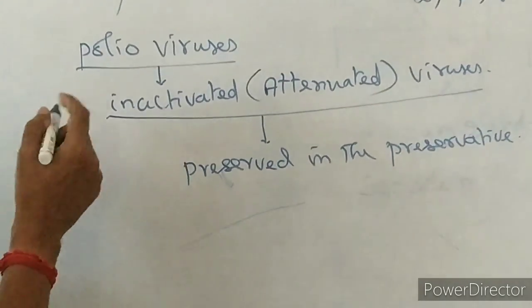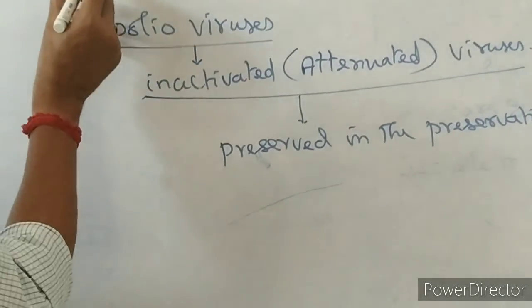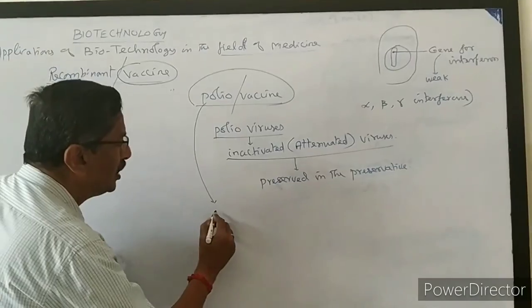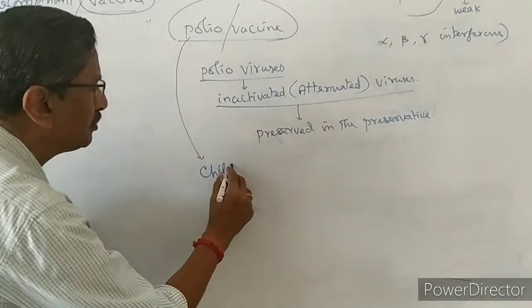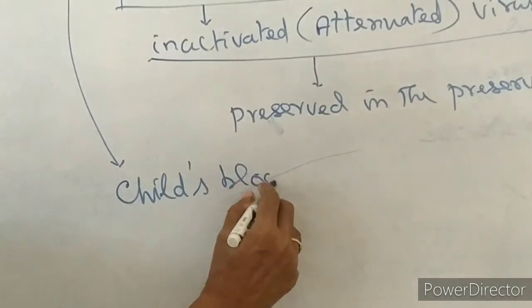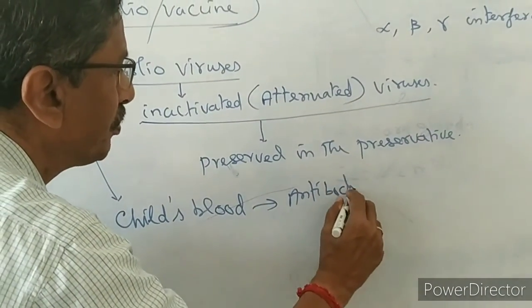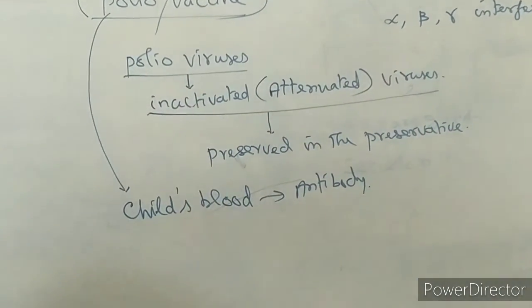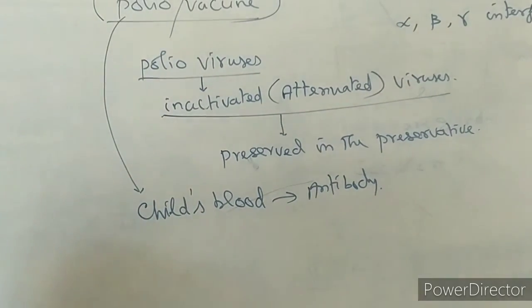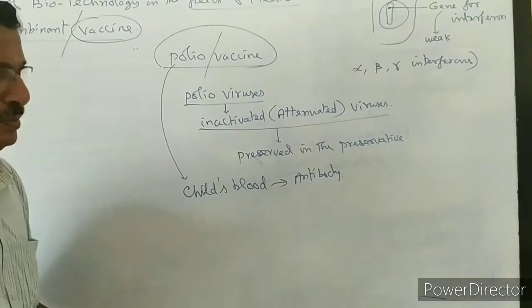But once this vaccine enters the child's blood, the child's blood produces antibody. Little by little the antibody will be produced, so they give the polio vaccine periodically.